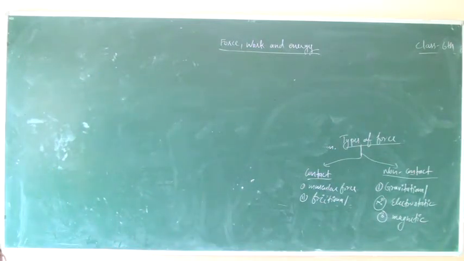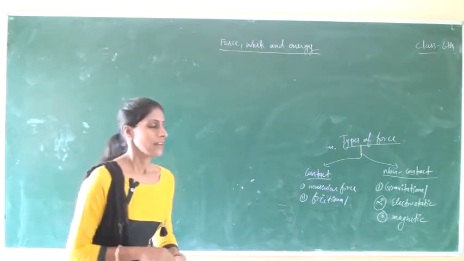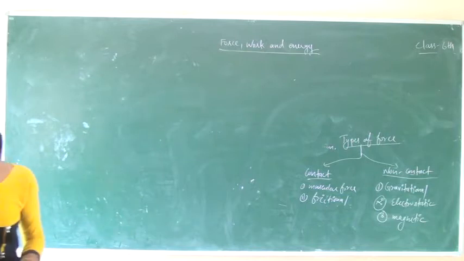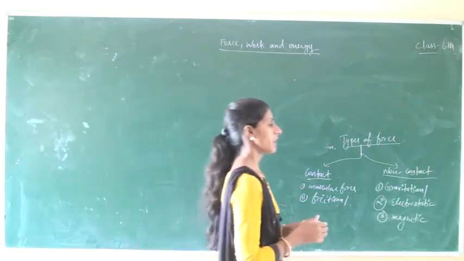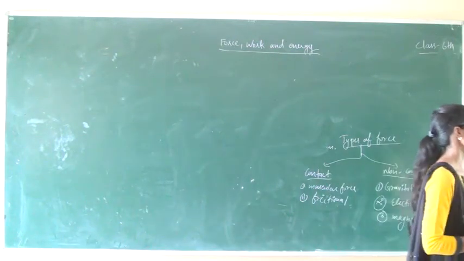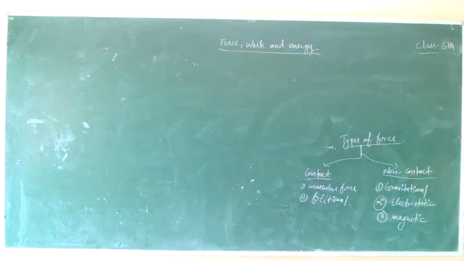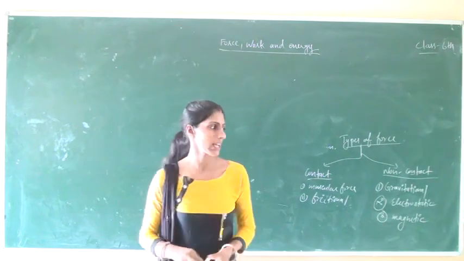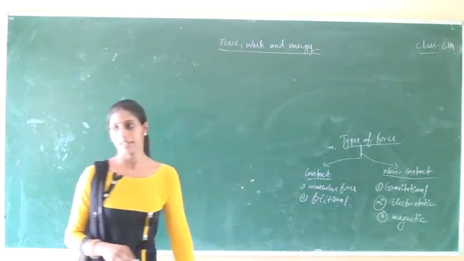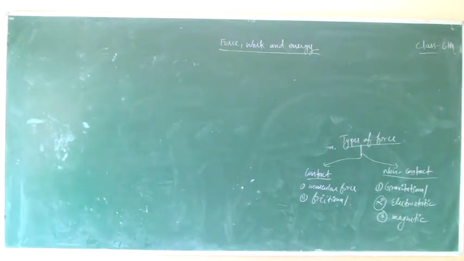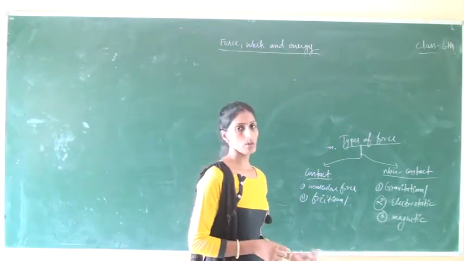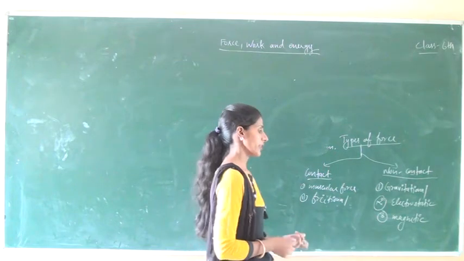After that, magnetic force. A magnet attracts iron things. There is repulsion or attraction between like or unlike poles. Like poles of magnets repel and unlike poles of magnets attract each other.